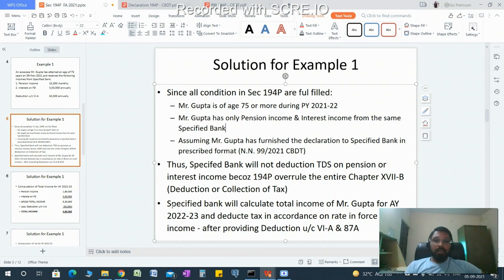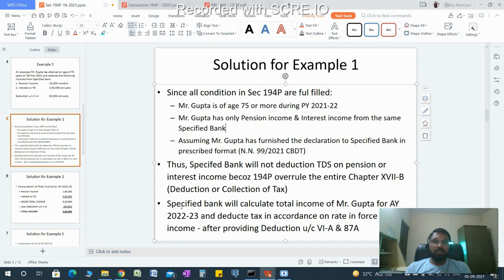Also, the specified bank will calculate tax. The specified bank will calculate tax after calculating the total income of Mr. Gupta for the assessment year 2022-23, and deduct tax according to the rate in force.